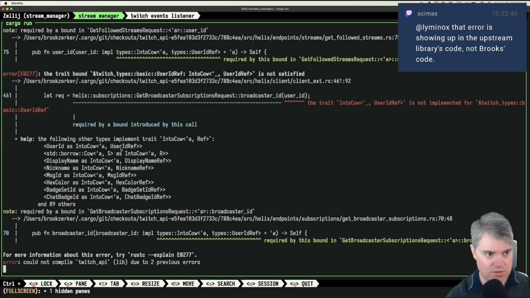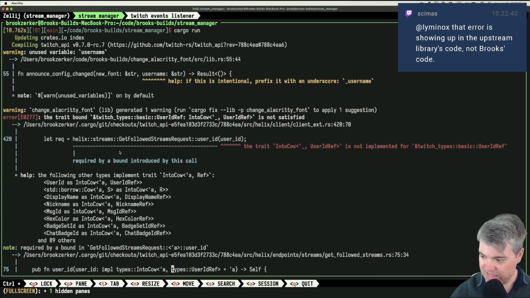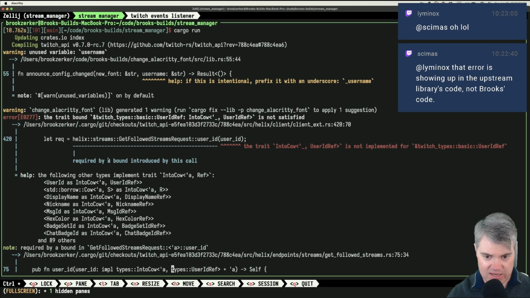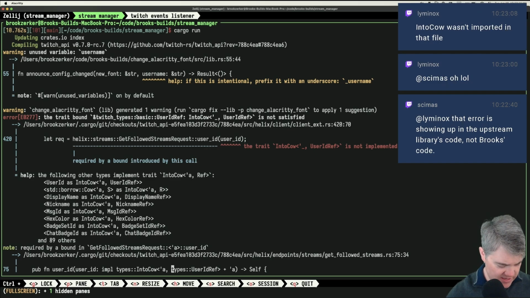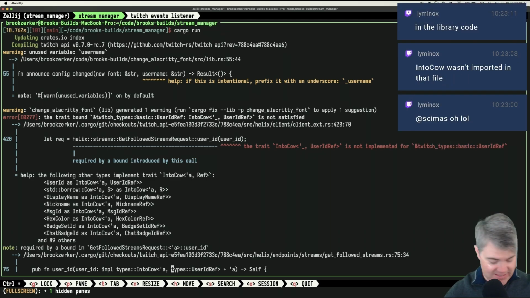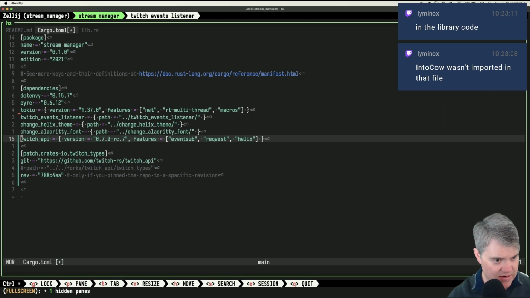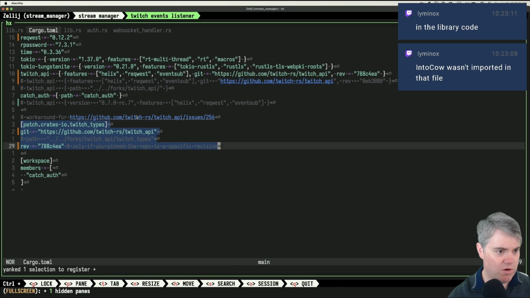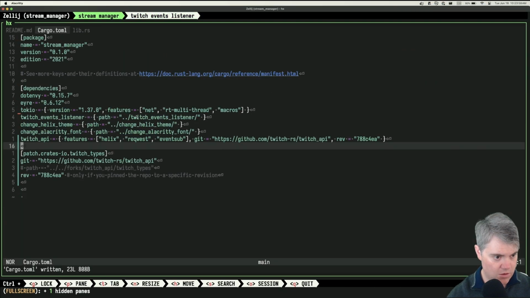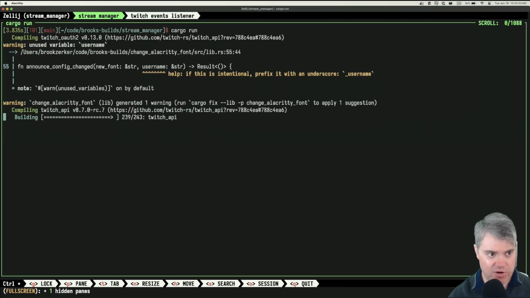All right, so back to this problem here. Yeah, Limanox, where were you suggesting that I import the trait? Oh, okay, yeah. So you're talking about the fact it was in the other code. So I can get it working by pulling this in here. I know it does feel weird, right, Skimmis? That doesn't feel right. Why do I have that? Okay, if I pull you in like that, now when I cargo run, we should get the error that we have non-exhaustive arms.